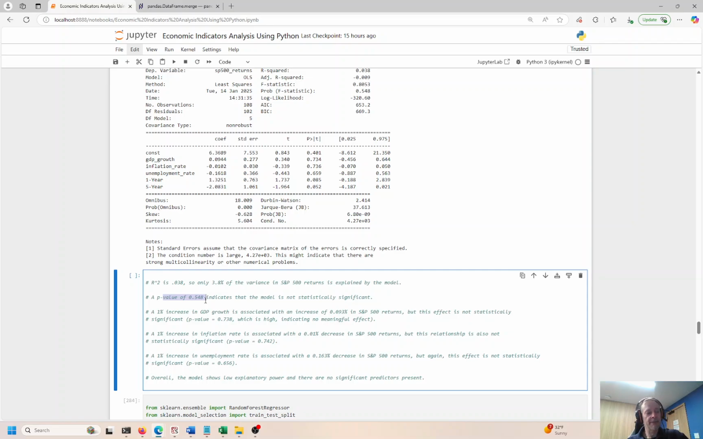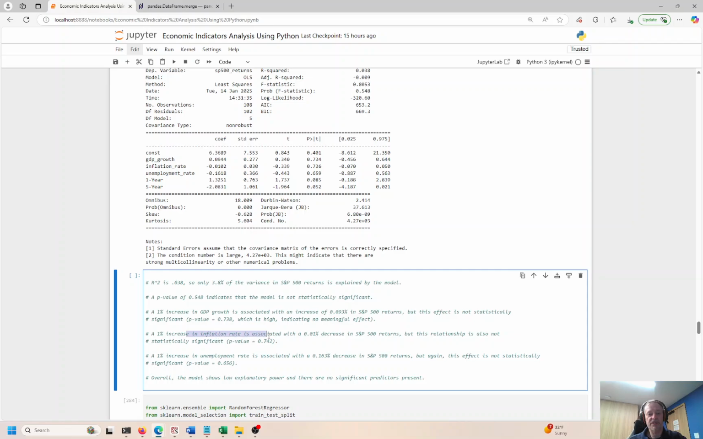Again, not trustworthy. We want 0.05 or lower. We want R squared to be 0.7 or higher, so we're not even close to that. A 1% increase in GDP is associated with a 0.93% increase in S&P returns, but again, it's not statistically significant. The p-value is too high and the R-squared is too low. So there is a correlation, but a very low correlation.